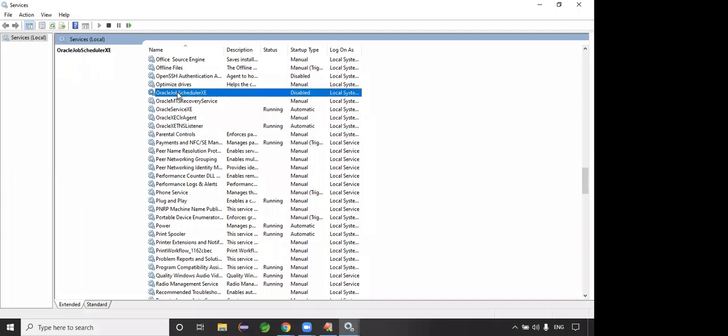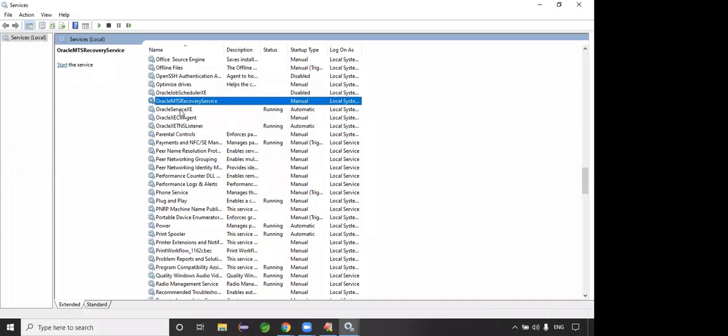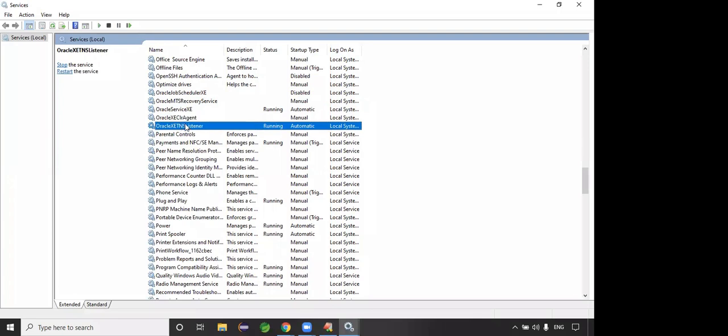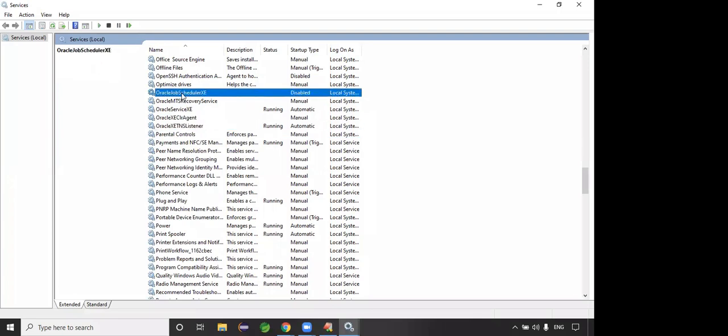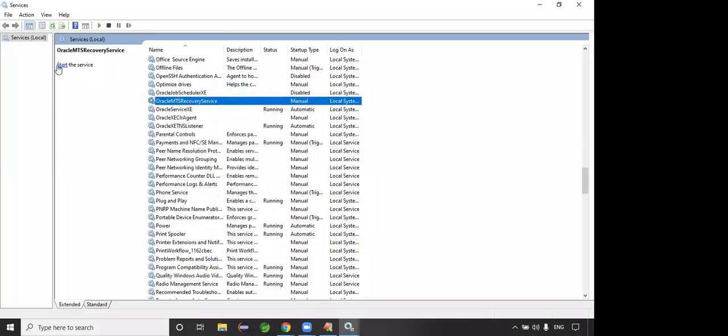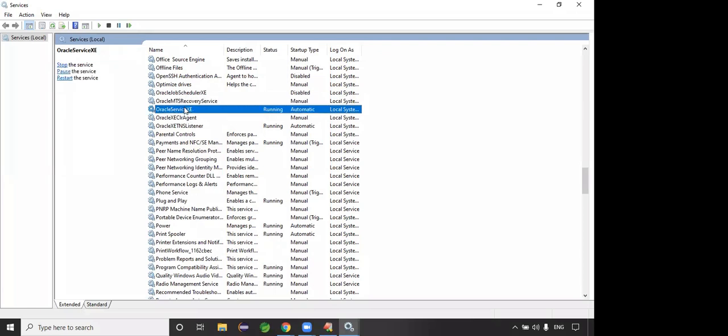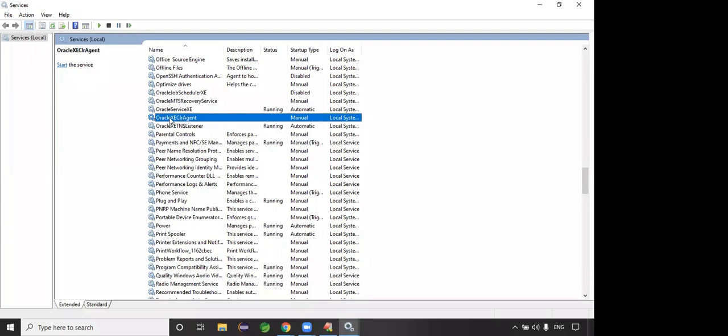Do one thing. Oracle job, Oracle service, Oracle XE, Oracle TNS is there, right? Yes, sir. All the things, just right click once. Then there are options like start the service. Just click on start service once. Oracle service XE, restart once. The remaining ones, start. If already started, then restart.